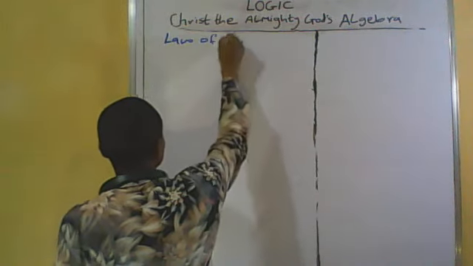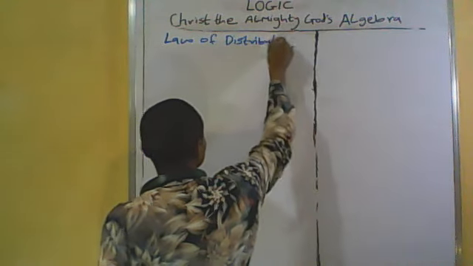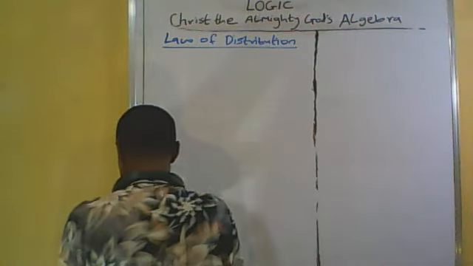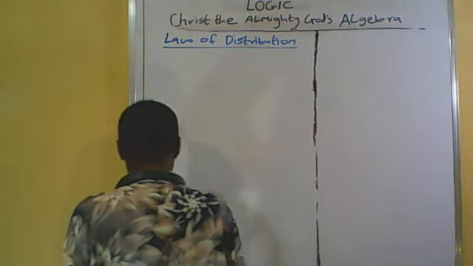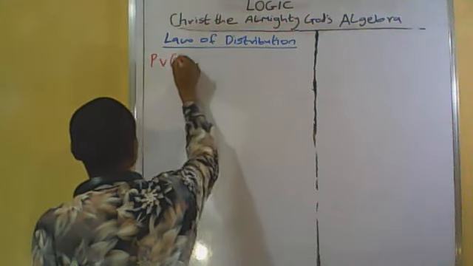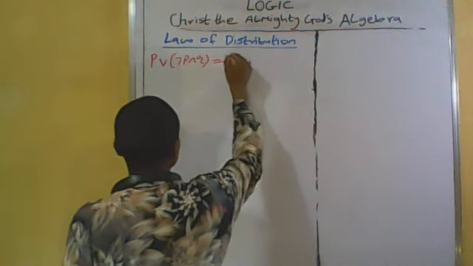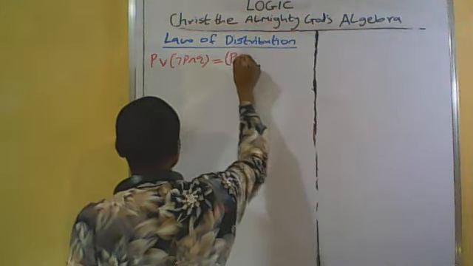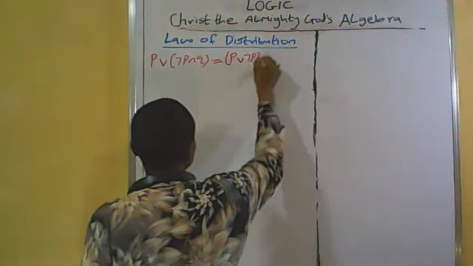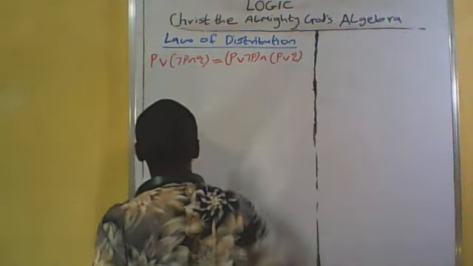Law of distribution. P or (not P and Q) is equal to (P or not P) and (P or Q).